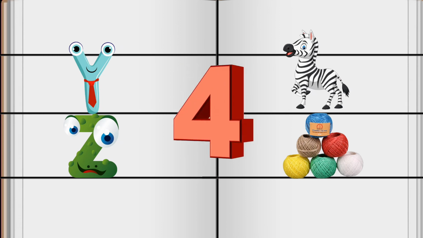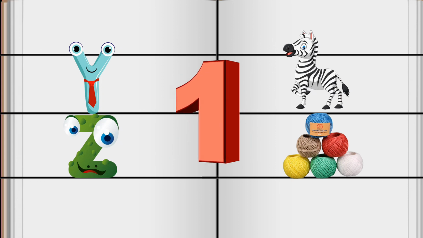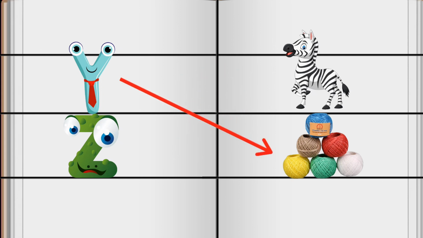5, 4, 3, 2, 1. Y is for yarn. Z is for zebra.